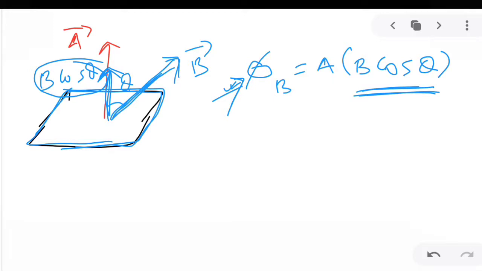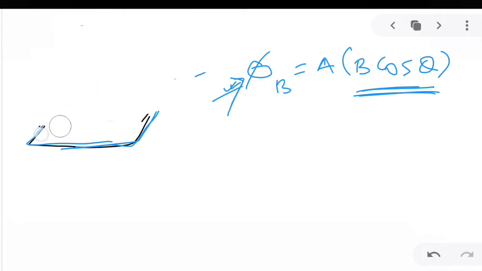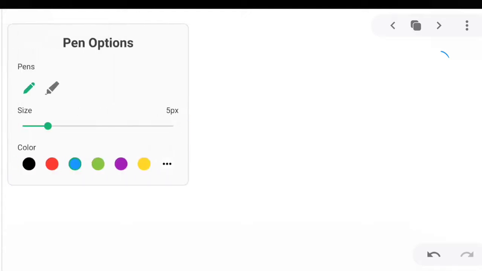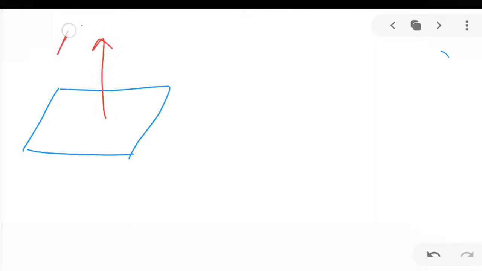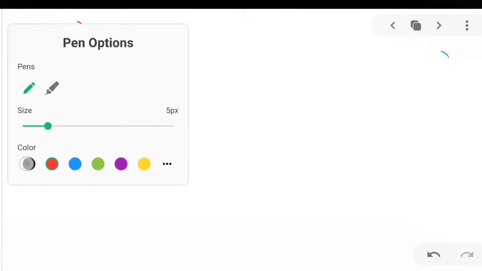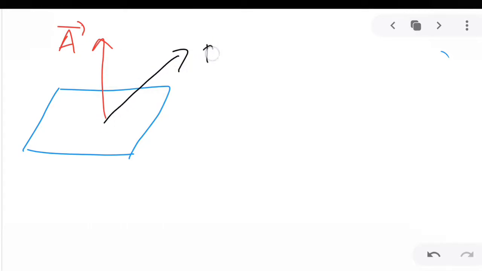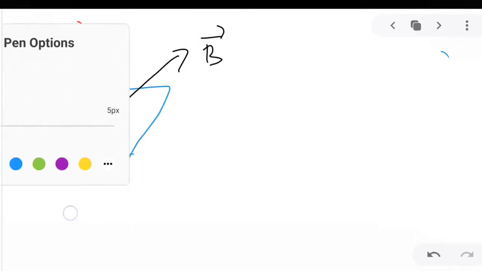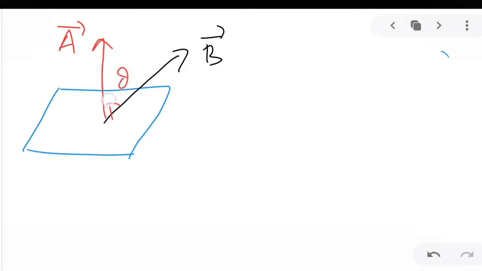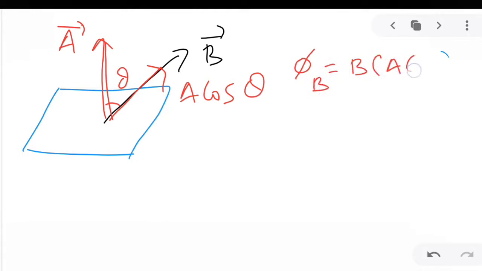Now let's see what happens when the component of A along B is taken. Let us again consider an area. This is the area, and this is the area vector, and this is the direction of the magnetic field. Now this angle is theta. So the component of A along B is A cos theta. Now magnetic flux can also be written as phi B equal to B multiplied by A cos theta.